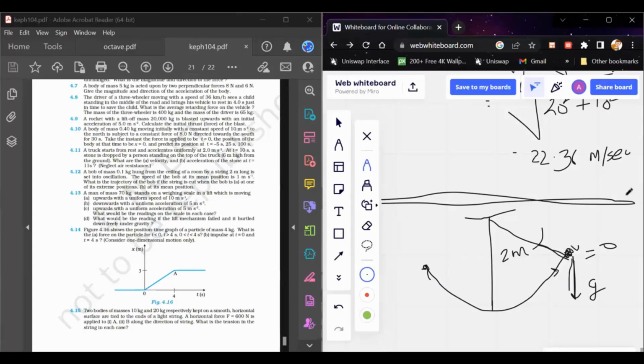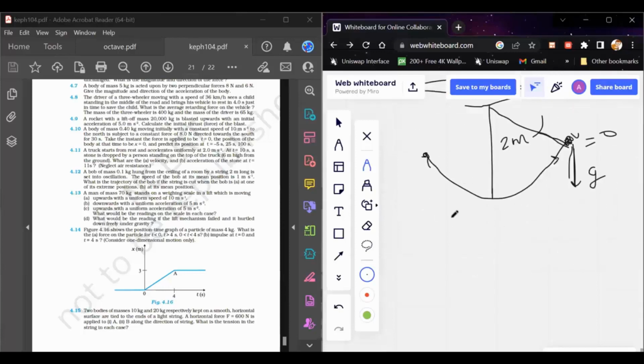All right, and the interesting part is about the mean position. Okay, so you know the bob has a net velocity in the horizontal direction at the mean position, because at the mean position the velocity of the bob has only a horizontal component, because it is maximum in that case, and the maximum is only when there is no vertical motion, because the string and the motion of the bob are perpendicular to each other.